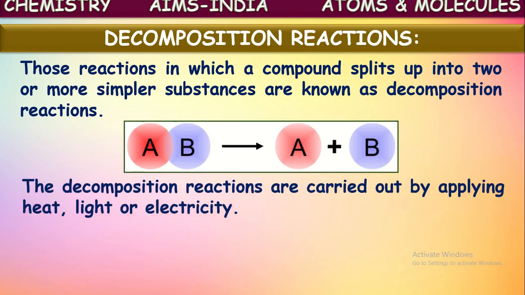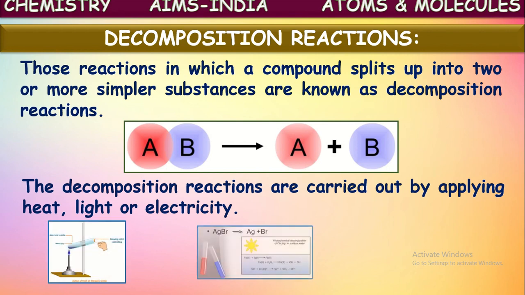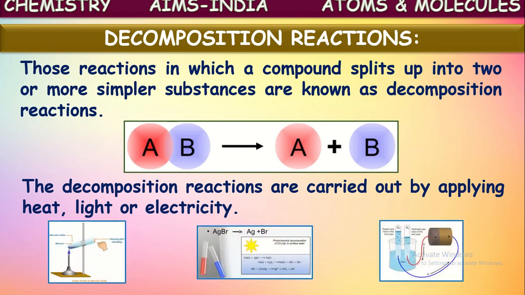The decomposition reactions are carried out by applying heat, light, and even electricity also. So for the decomposition of a compound into two or more simpler substances, sometimes we need heat energy, sometimes light energy, and sometimes electrical energy.